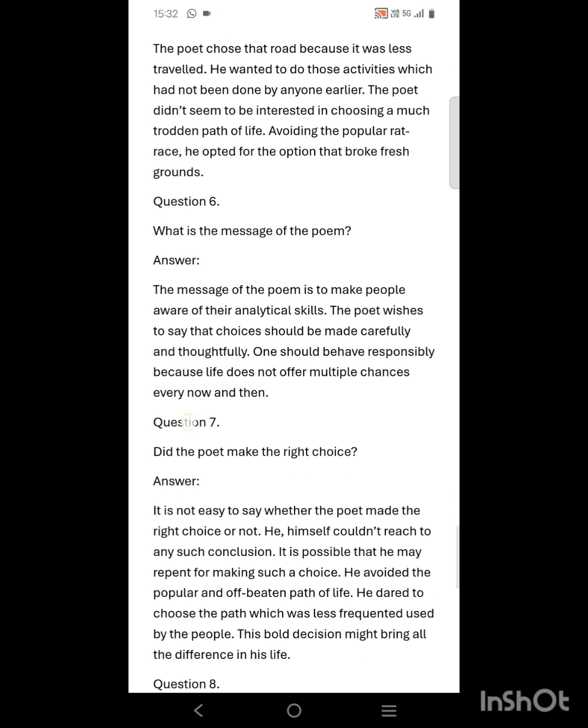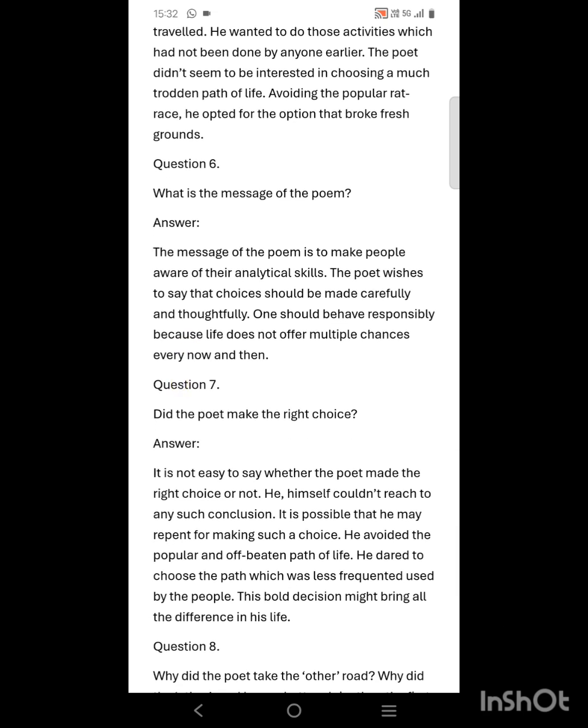Number 6. What is the message of the poem? The message of the poem is to make people aware of their analytical skills. The poet wishes to say that choices should be made carefully and thoughtfully. One should behave responsibly because life does not offer multiple chances every now and then.